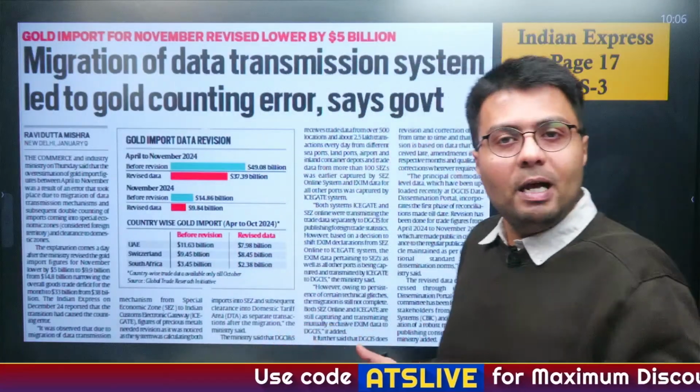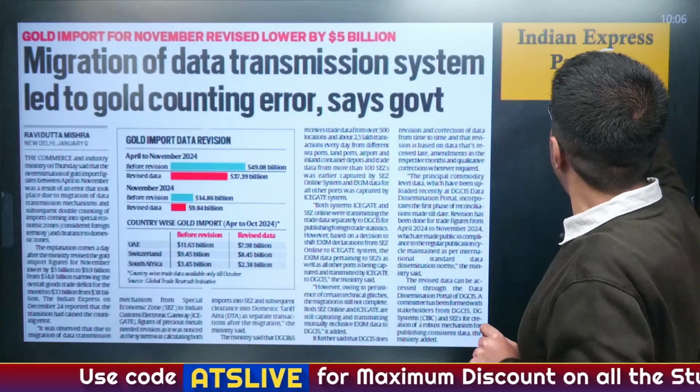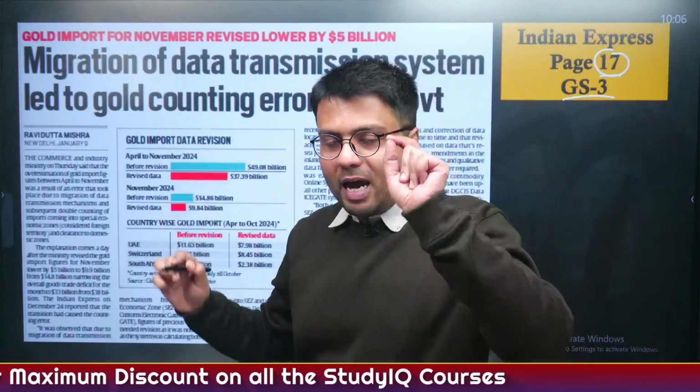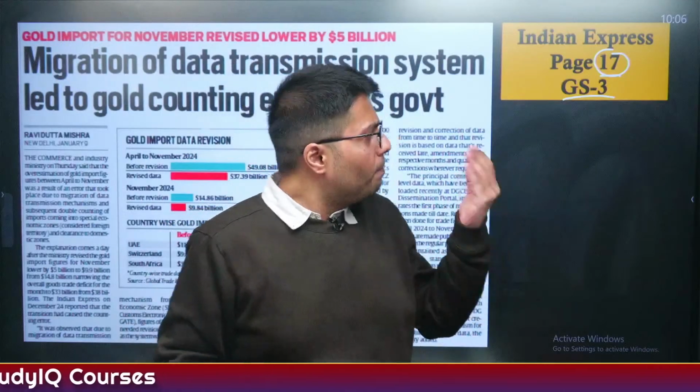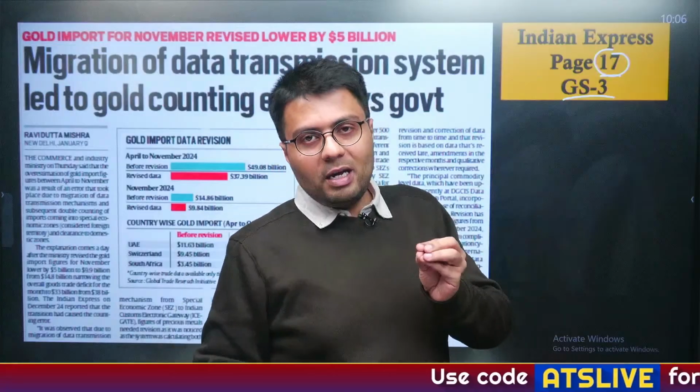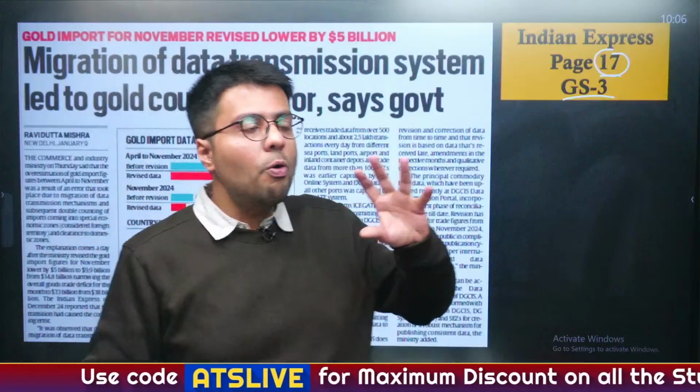Now this article appeared in the business section on page 17, and hence it is also important from the economy point of view. That is why I have mentioned here that it belongs to the GS paper 3 syllabus. But such data and facts which appear in the news are primarily important not from the mains perspective but from the prelims perspective, because gold is an important commodity. It is used by India as a part of its forex reserve.